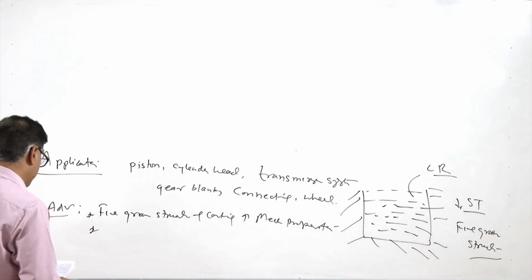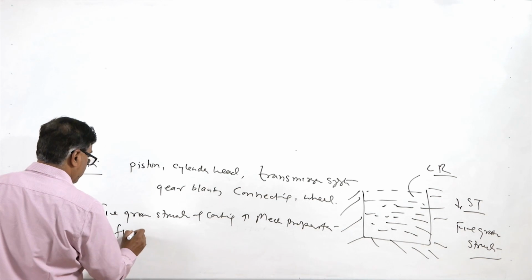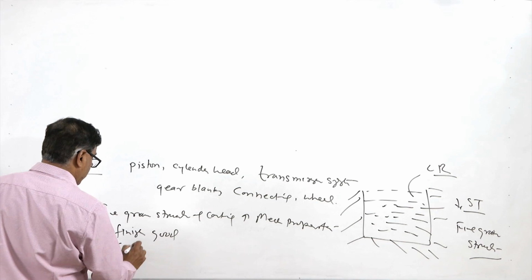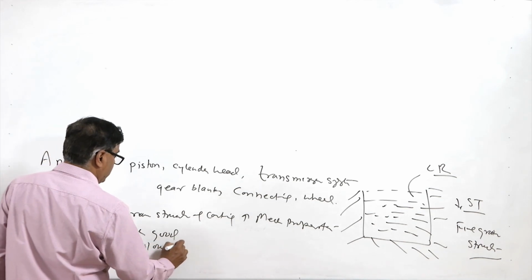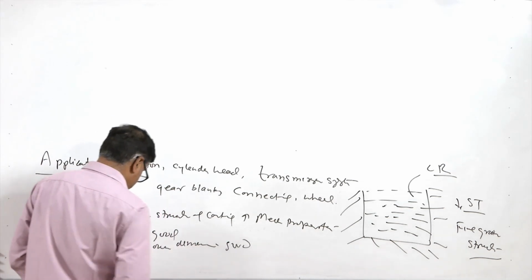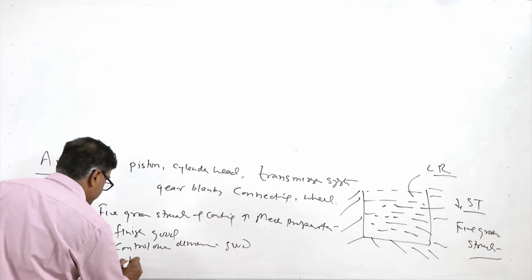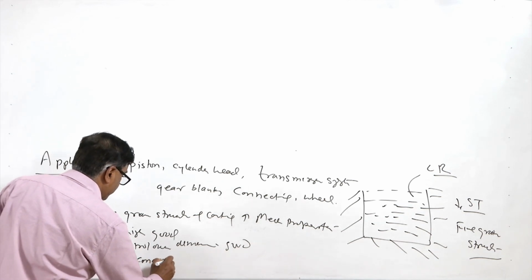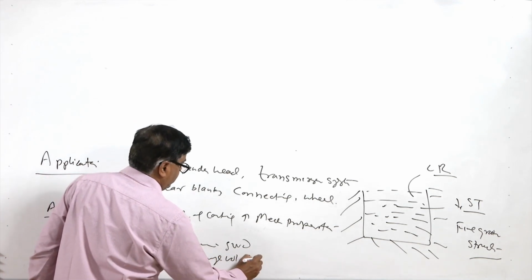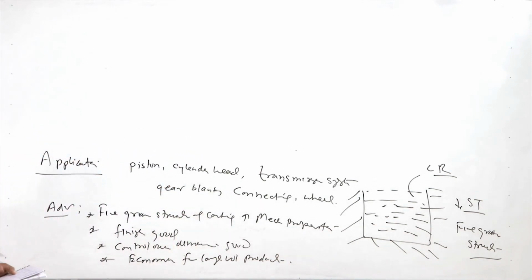So, this is one very good advantage, and like other processes the surface finish is good, and control over the dimensions is also good, and the process is economical for large volume production.